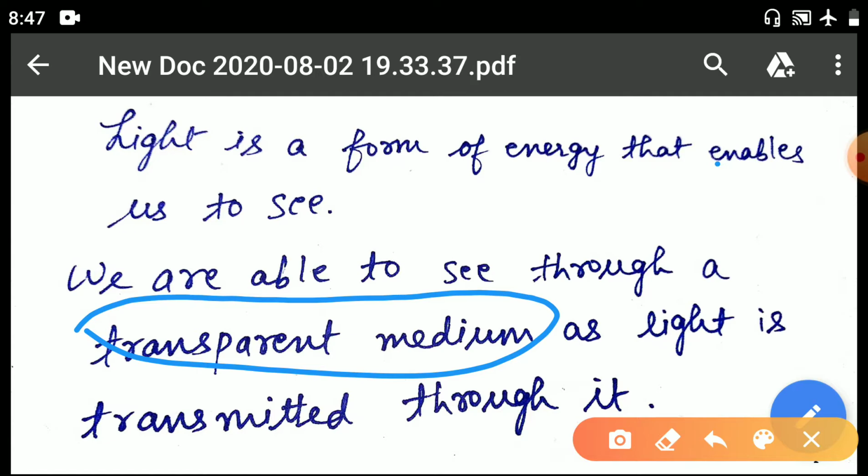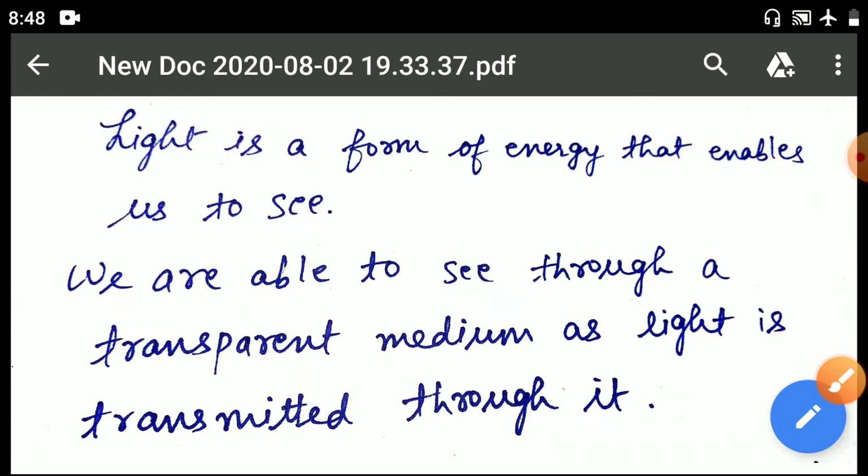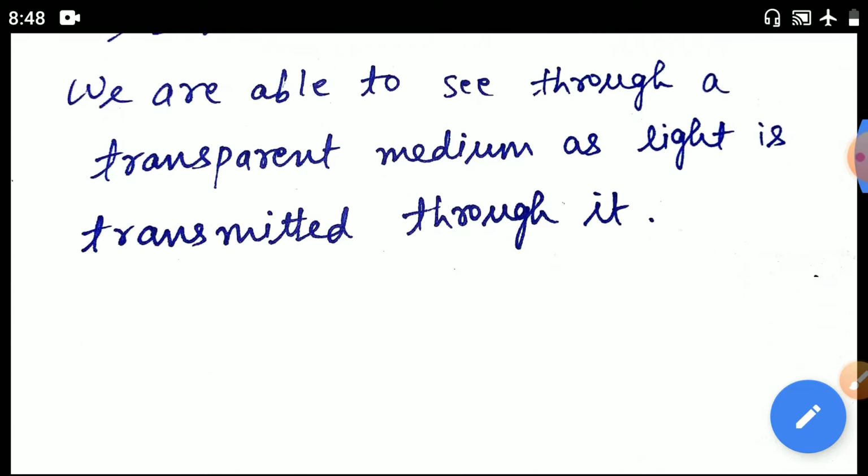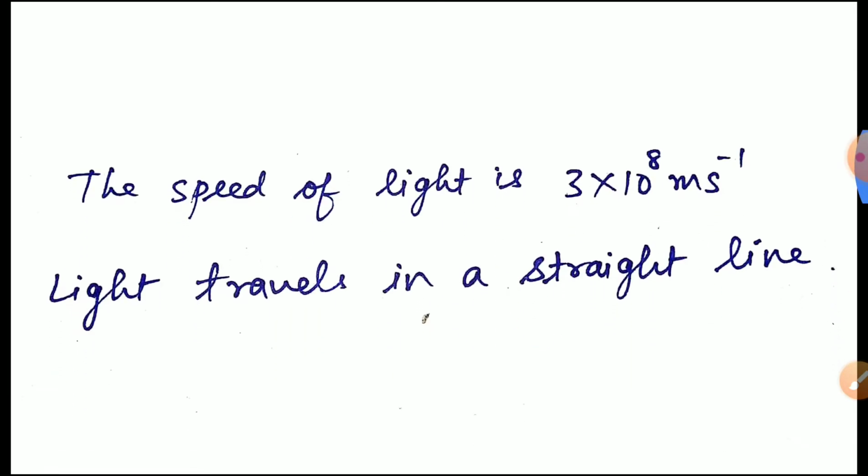We cannot see through a wall. Suppose this is a wall and you are standing here. You cannot see the things present behind it, because a wall is not a transparent medium. That is why we are only able to see things through a transparent medium, as light travels through it.